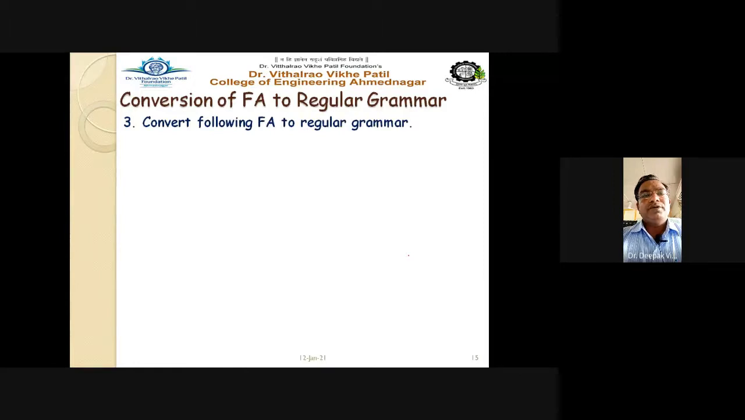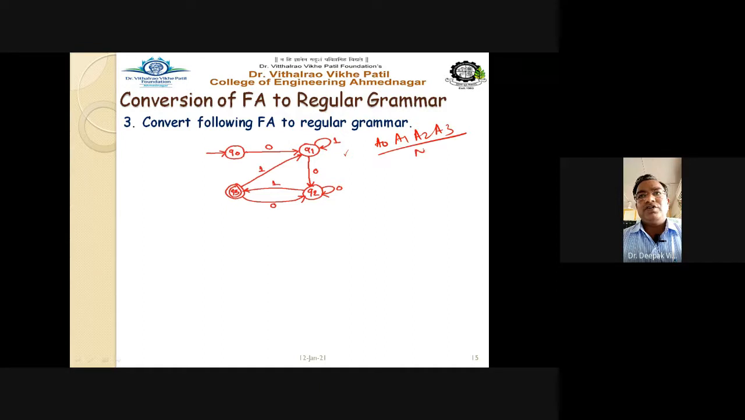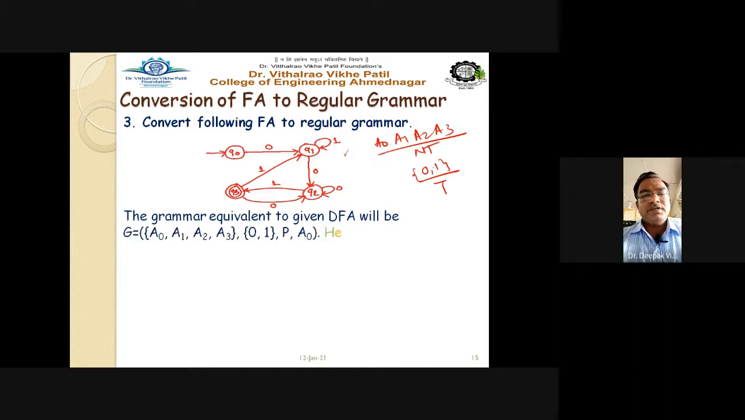Let us see one more example. Convert the following automata into the regular grammar. So Q0, Q1, Q2, Q3. We will take A0, A1, A2, A3 as the four non-terminals, and the terminal symbols are 0 and 1. So the grammar equivalent to the DFA will have A0, A1, A2, A3 as the non-terminals, 0 and 1 as terminals, P as the production rules, and A0 as the start state.